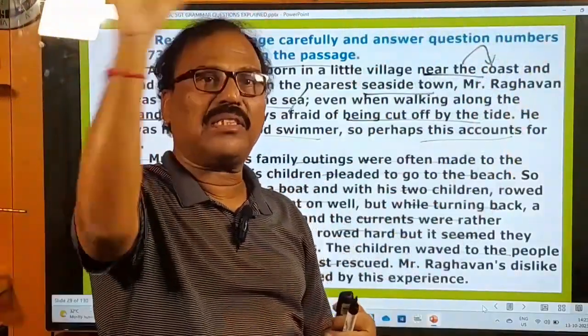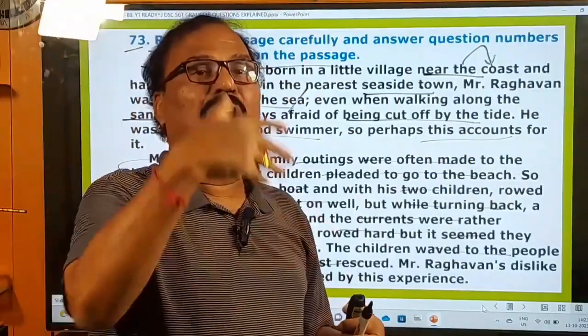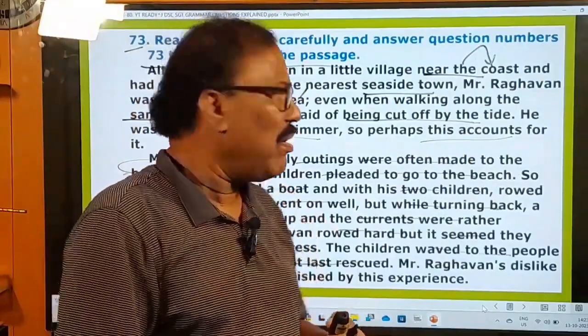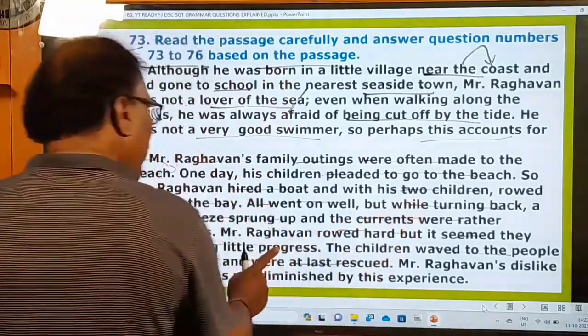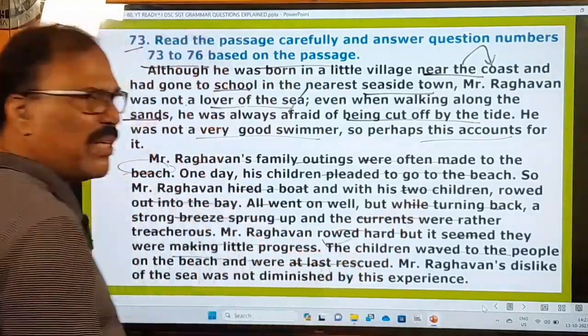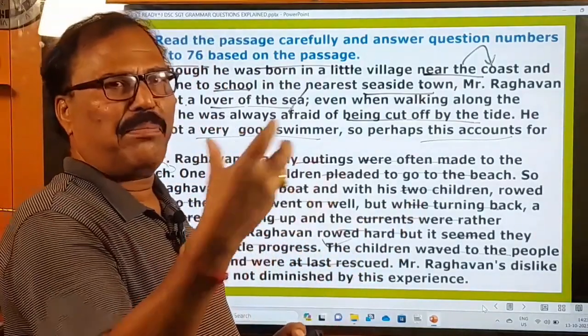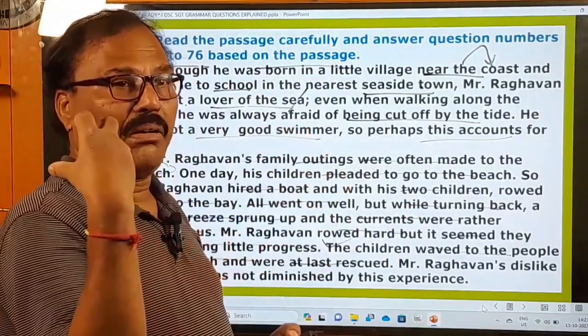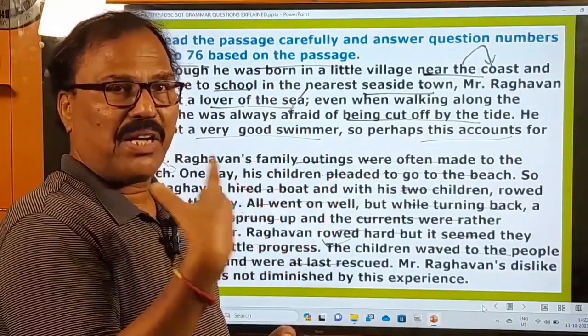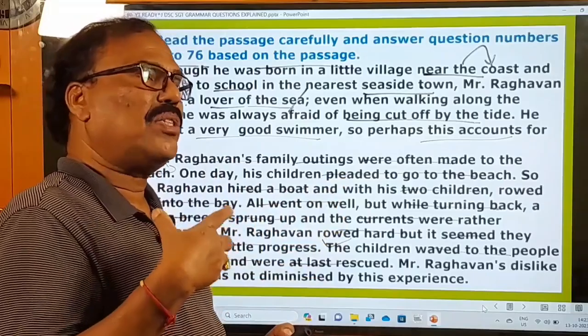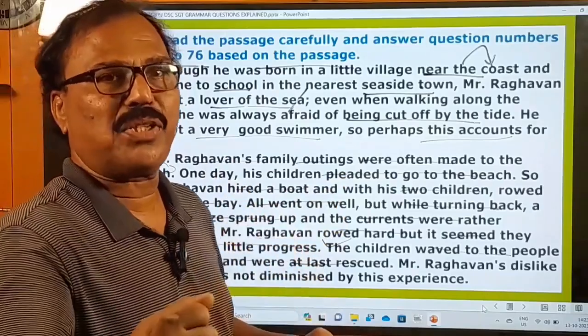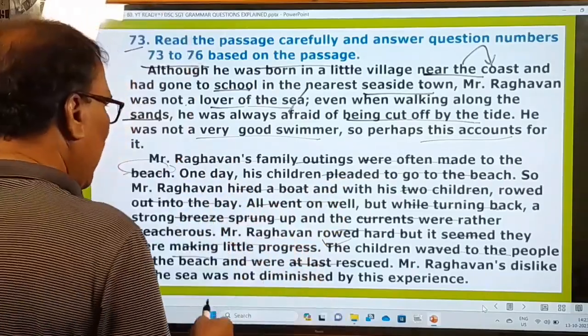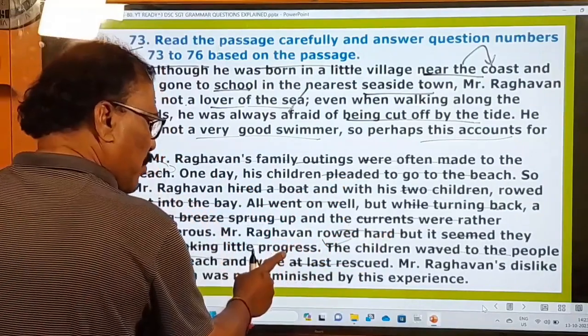Saying that they waved their hands to the people that were on the beach. Immediately the people came there and they rescued him, because on the beach there will be people, some bay watchers, and if you start drowning in the water, they will come to your rescue and they will save you. So these people came and they rescued him.